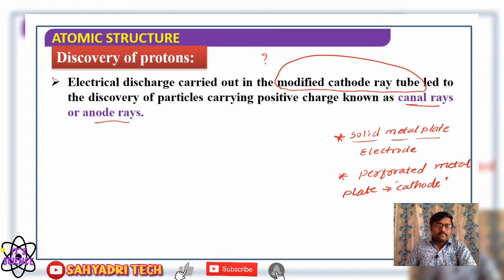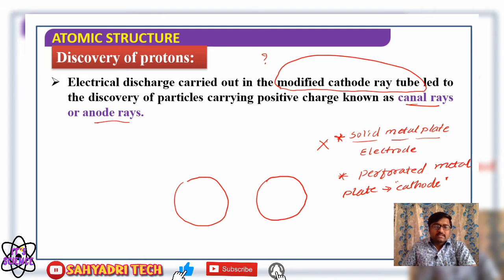So in the discovery of the proton, or positively charged particles, Eugen Goldstein made a modification in the discharge tube. Instead of solid metal plates as an electrode, he used a perforated metal plate. Perforated means a metal plate containing small holes in it.